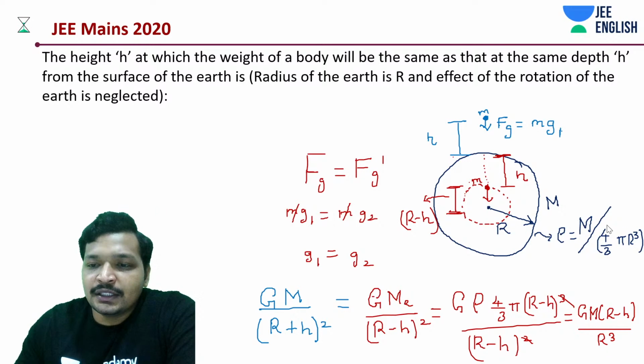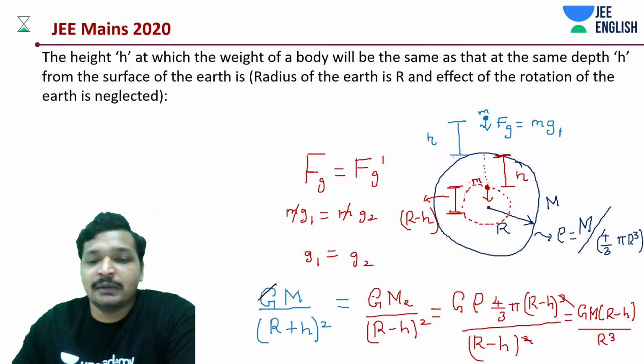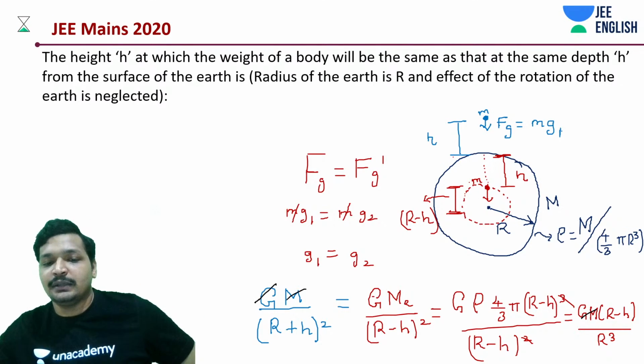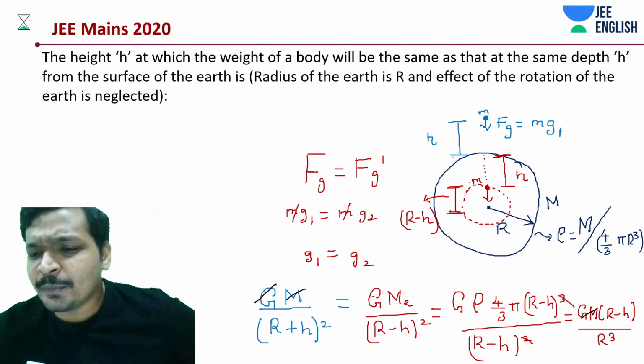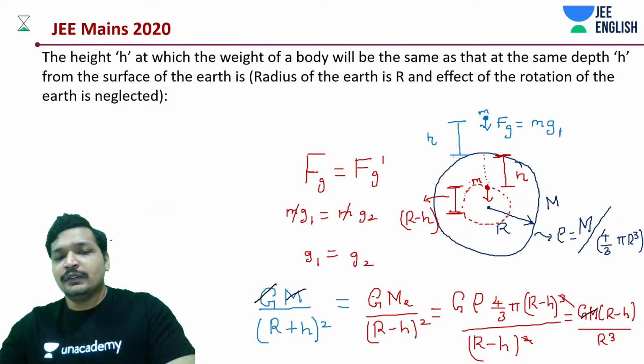Let's first of all understand the extreme left hand and extreme right hand equations, and cancel out GM. Okay, on the denominator, what do we have? (R plus h) whole square. We have to solve this equation.